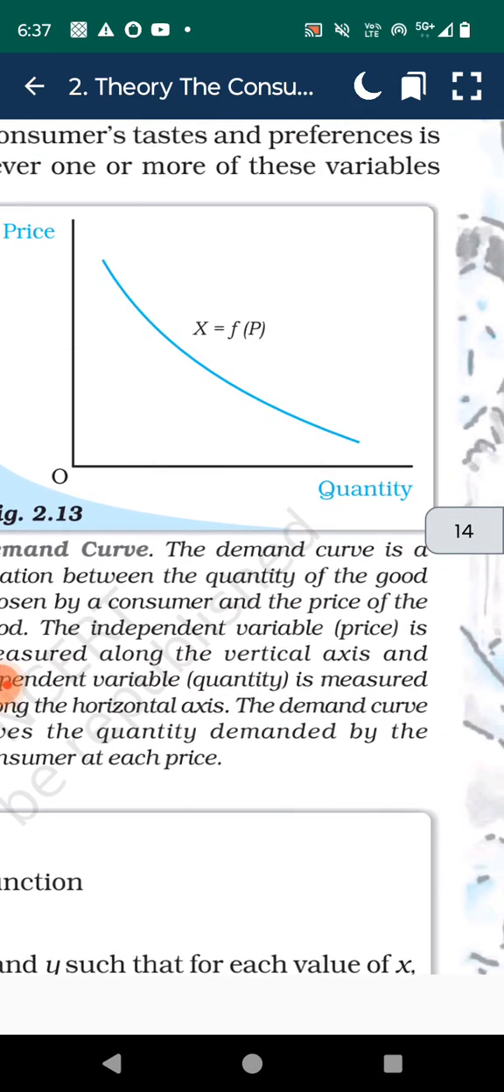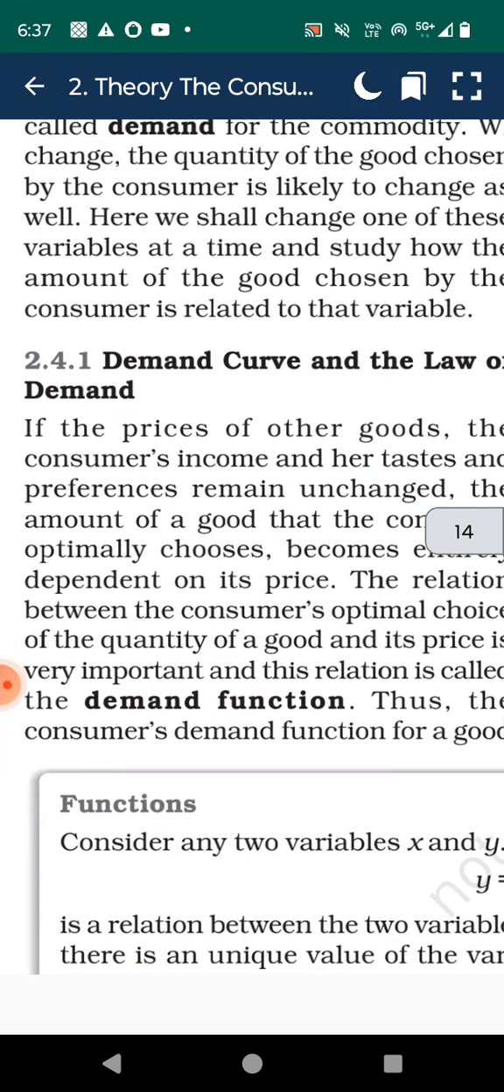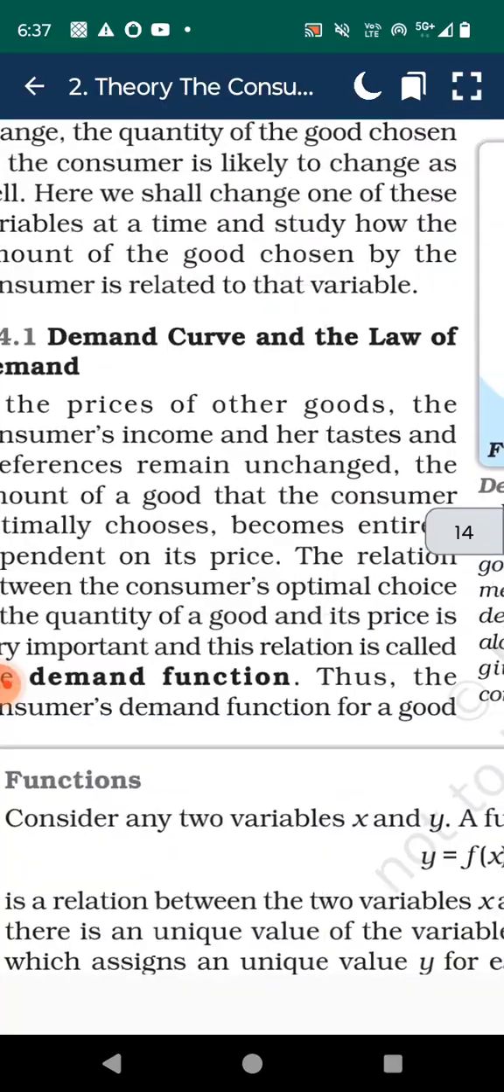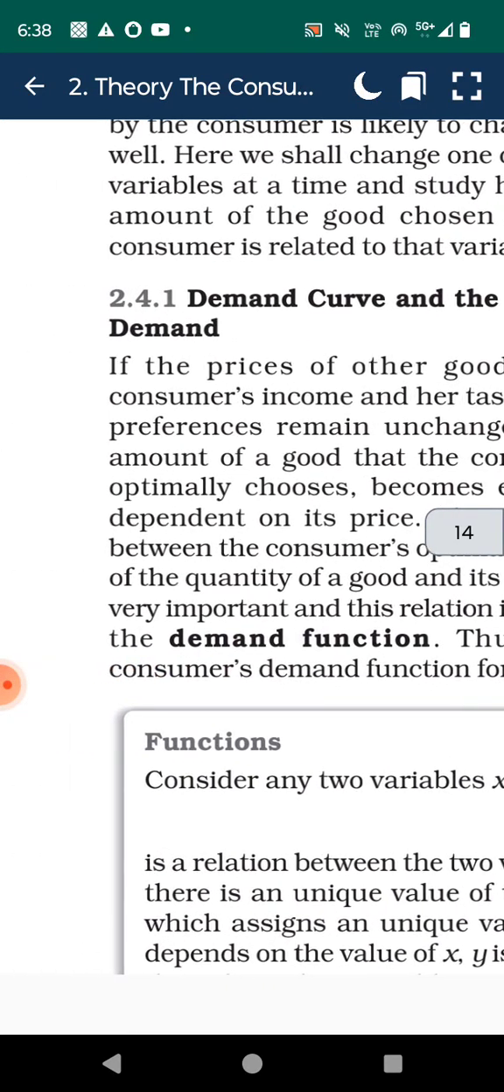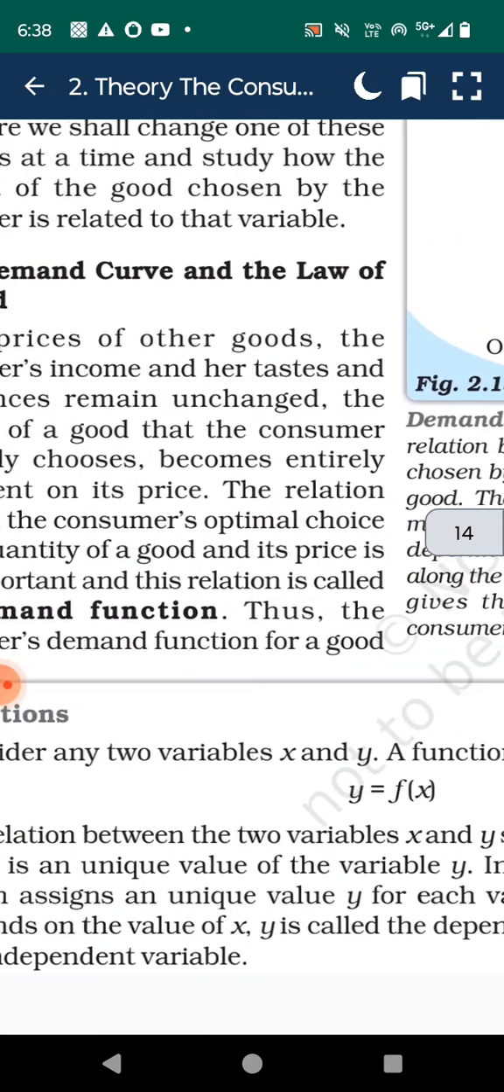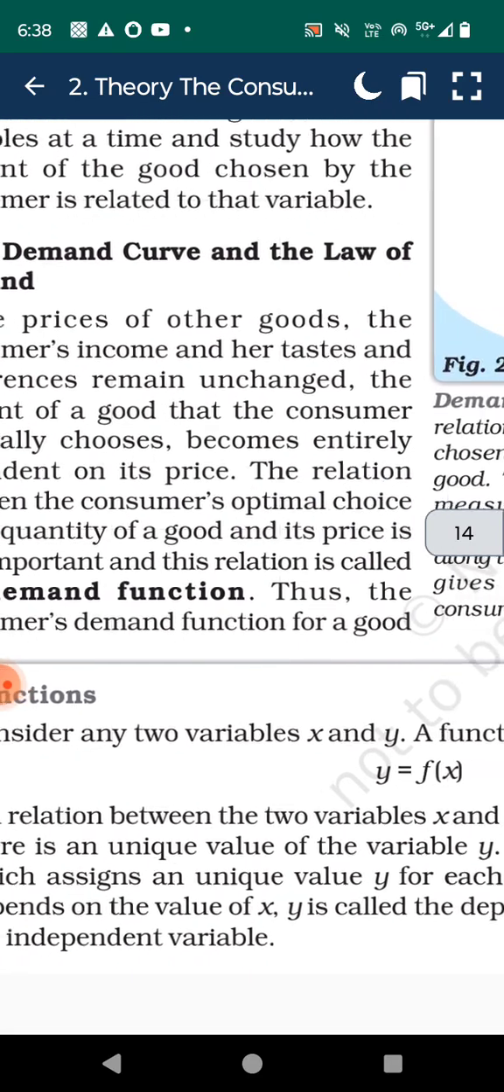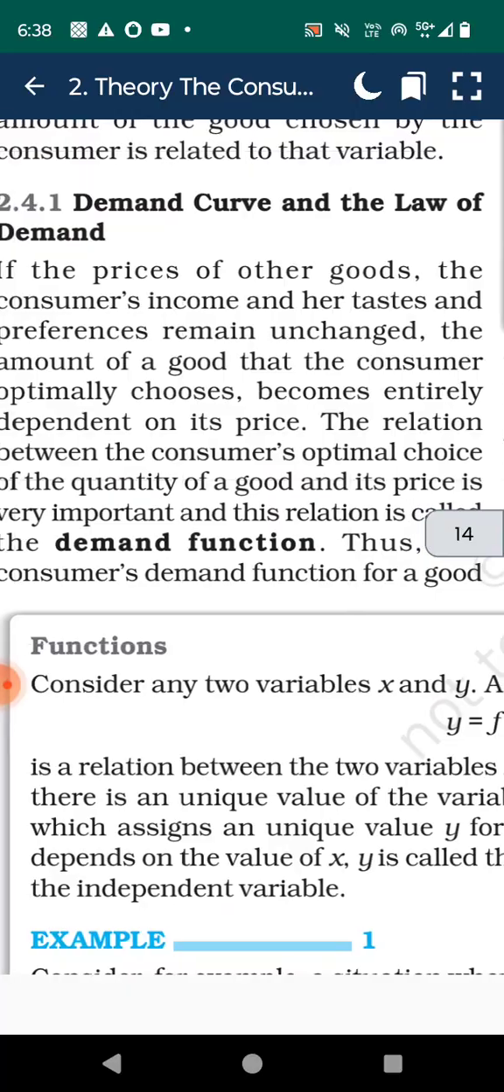Whenever one or more of these variables change, the quantity of the good chosen by the consumer is likely to change as well. Here we shall change one of these variables at a time and study how the amount of the good chosen by the consumer is related to that variable.